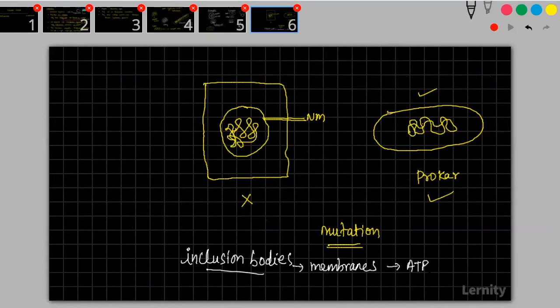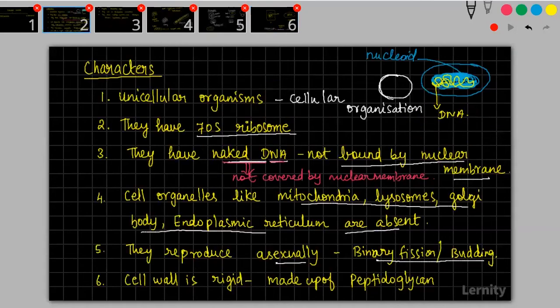In plant physiology you will study about it. They reproduce asexually through binary fission or budding. This is the most prevalent mode of reproduction.